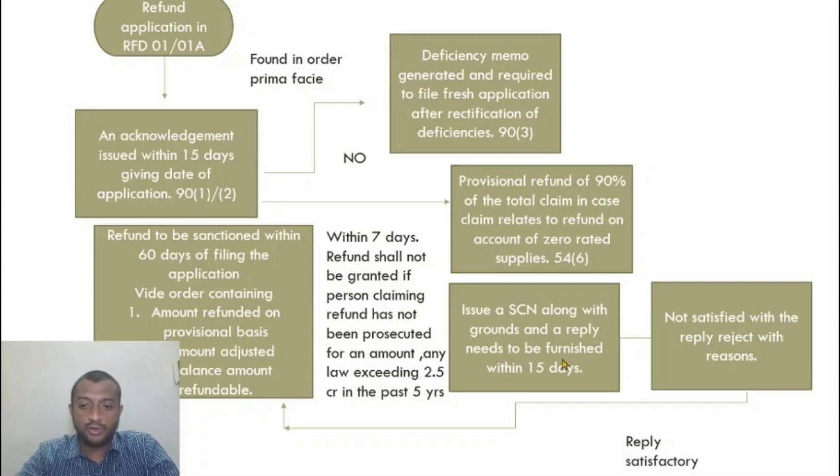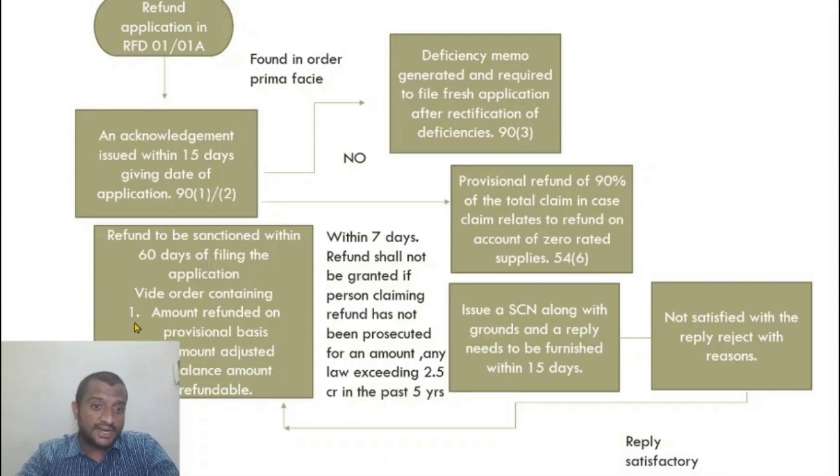He will give grounds also within 15 days of giving an acknowledgement, and to the show cause notice, he has to reply within 15 days. If he is not satisfied with the reply, then he will reject the refund application, giving clear written reasons why he is rejecting the refund. If he is satisfied with the reply, he will grant the refund. This has to be done within 60 days of filing the application.